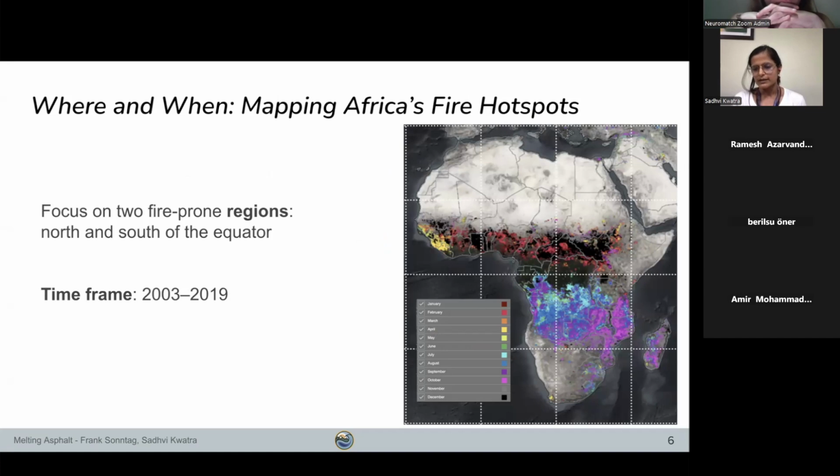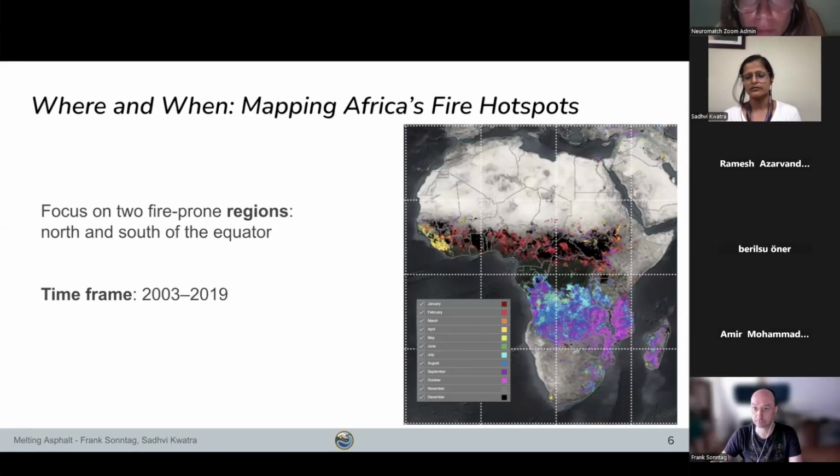And if we see that the colors starting from gray, black, dark red, and red are the regions in the north of Africa, and these are the months when the fire occurs in this region, and the other colors are the ones where the fires occur in the south. So the two regions have different fire seasons. So we focus on these two regions, north and south of the equator.